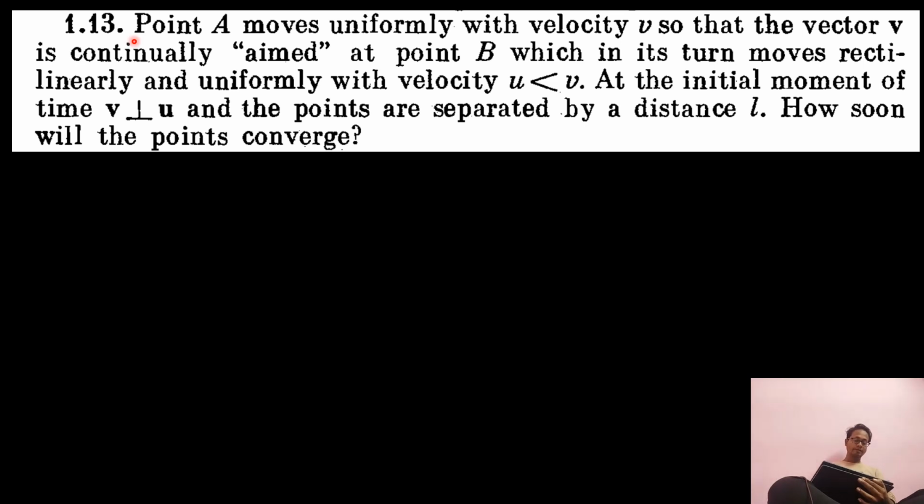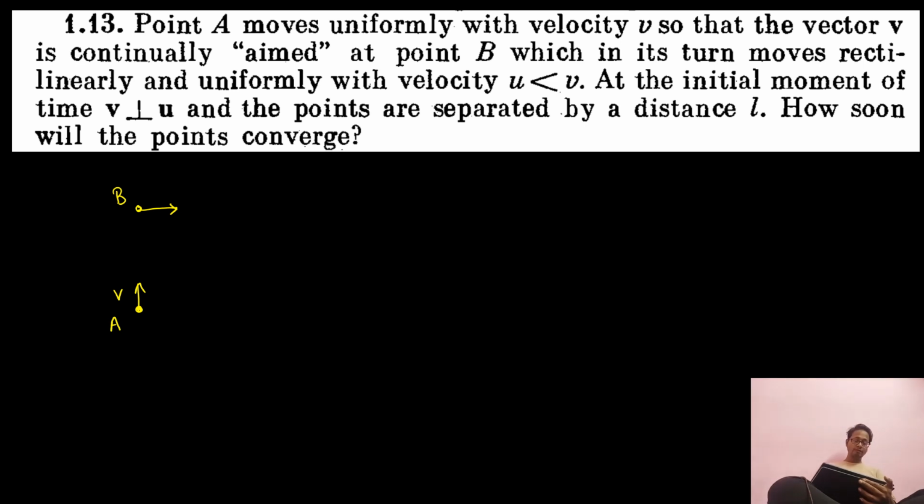Okay. See the question. Point A moves uniformly with velocity v so that the velocity vector v is continuously aimed at point B, which in turn moves rectilinearly and uniformly with velocity u, which is lesser than velocity v. So what is the question trying to say? The question is trying to say that there are 2 points, point A and point B. Point A moves towards point B with velocity v, and point B moves rectilinearly, that means in a straight line.